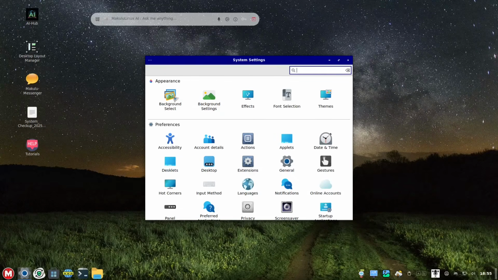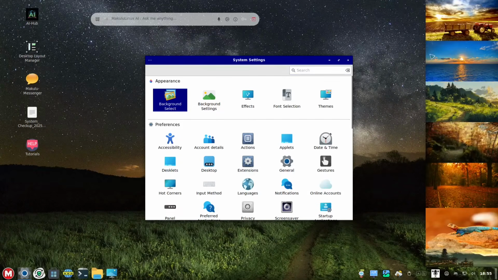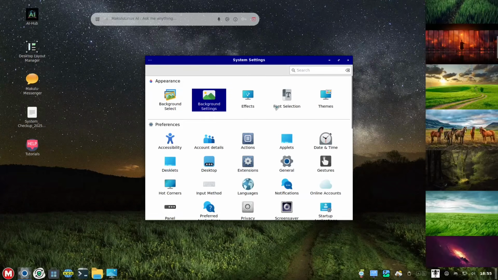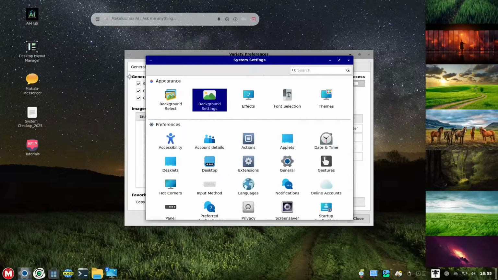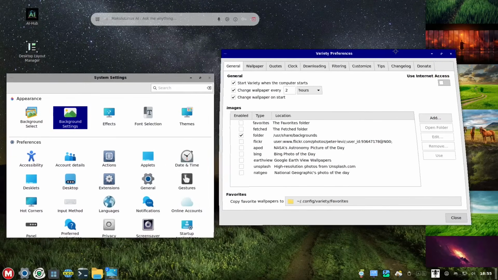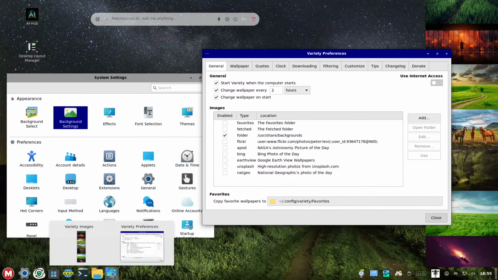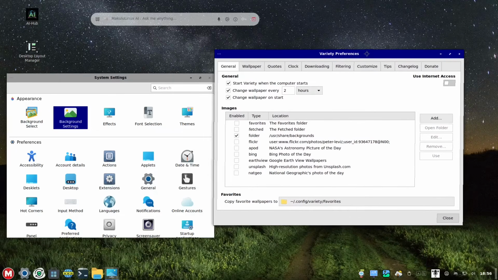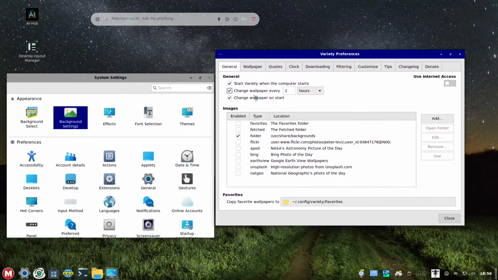So the appearance has the background right here, so you could check out all the background right here. Background settings, we could remove this one first. Okay, so background settings right here, you could also change it every 2 hours.